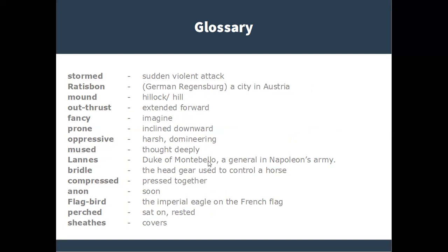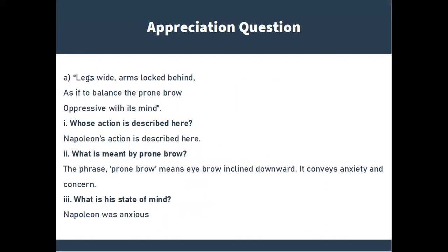Lance: Duke of Montbello, a general in Napoleon's army. Bridle: the headgear used to control a horse. Compressed: pressed together. Anon: soon. Flagbird: the imperial eagle on the French flag. Perched: sat on, rested. Sheaths: covers.